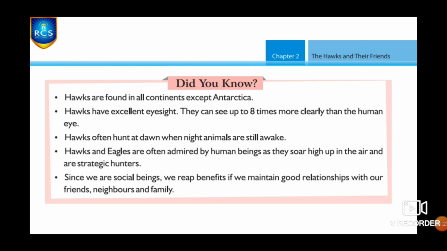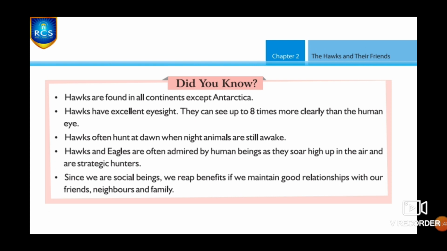And the lesson we are going to learn from this story is that since we are social beings, we reap benefits if we maintain good relationships with our friends, neighbors and family. It is very important to maintain a healthy relationship with everyone around us.